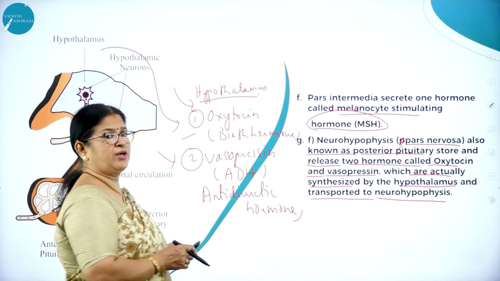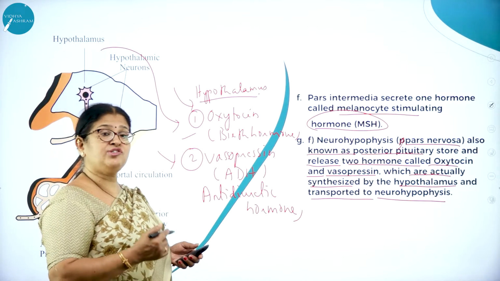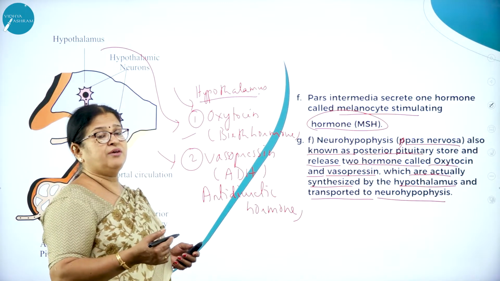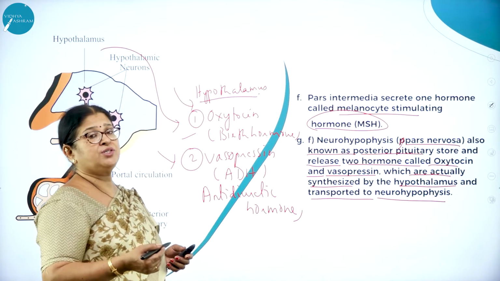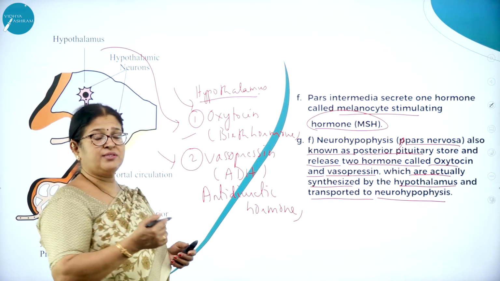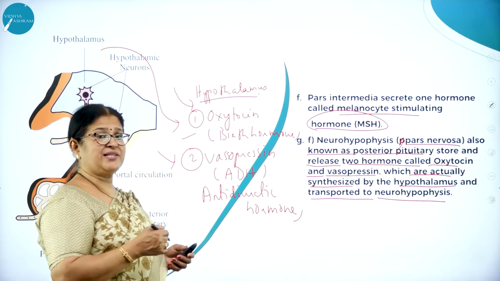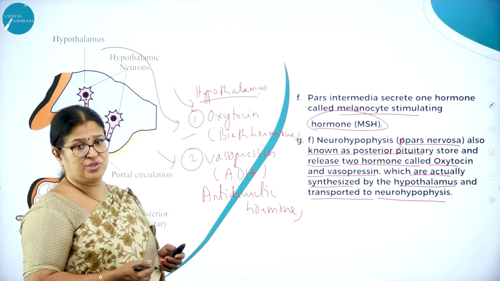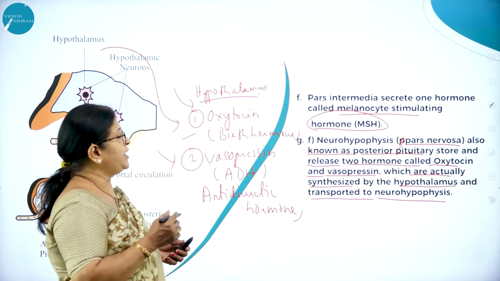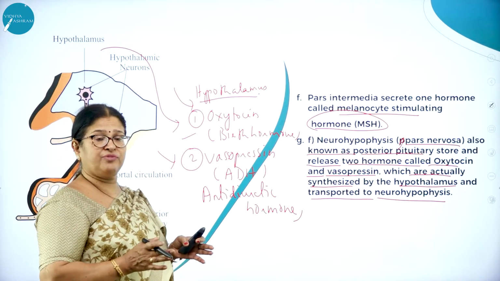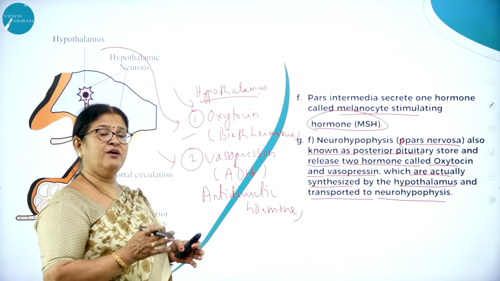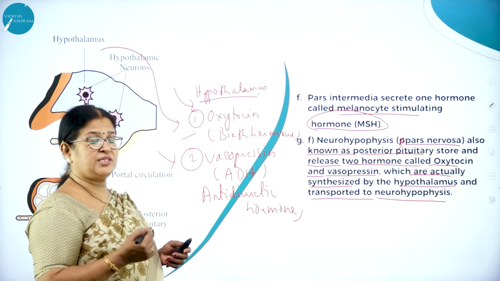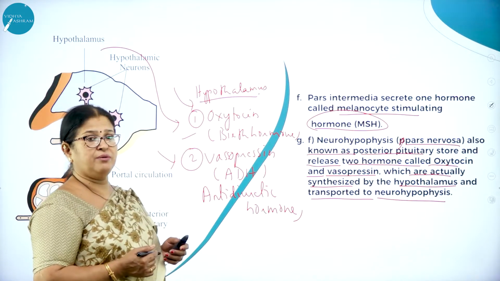We all know how important oxytocin is during the birth of a child. Almost after completing the gestation period, when the woman is about to deliver the baby, a signal is given by the placenta to the posterior pituitary to release oxytocin, and oxytocin causes rigorous contractions of the uterus, thereby expelling the fetus out from the vagina, which is called parturition or childbirth, right? Hence it is called the birth hormone.